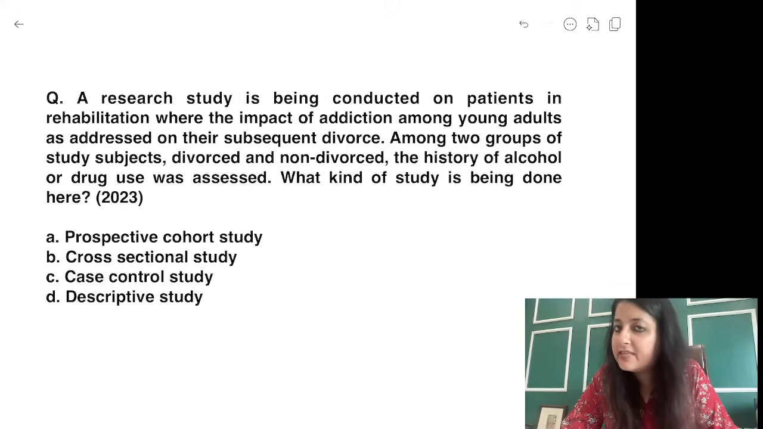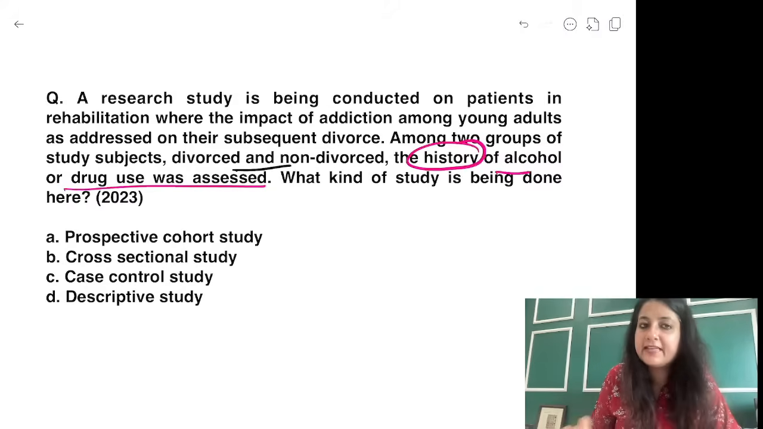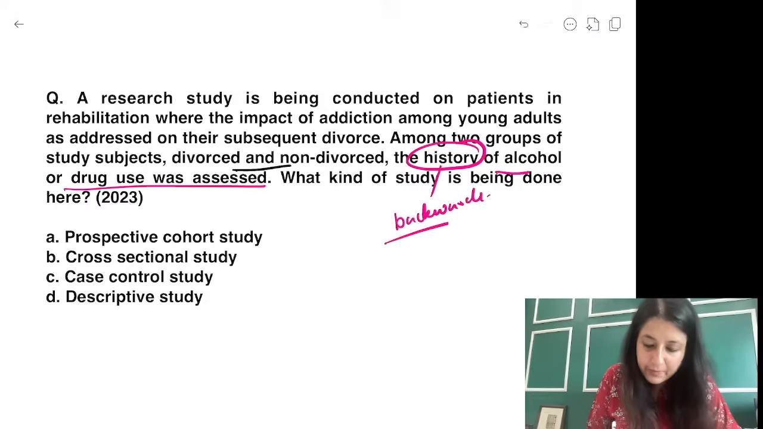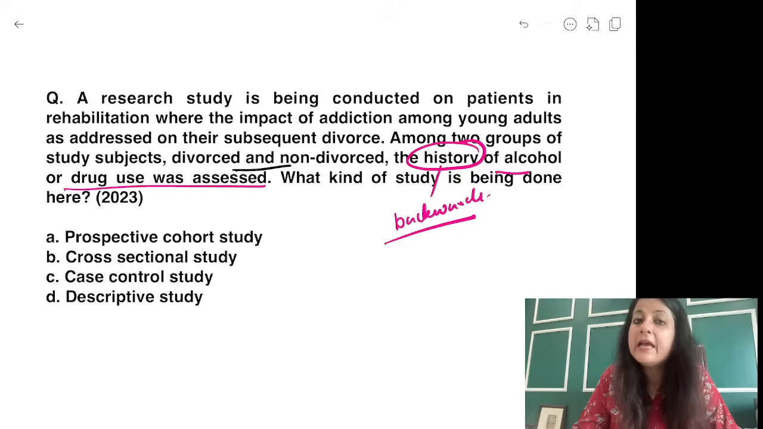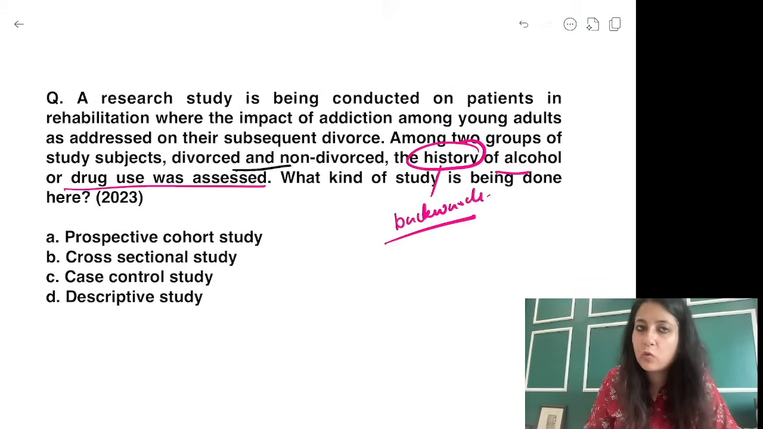A research study is being conducted on patients in rehabilitation where the impact of addiction among young adults is addressed on their subsequent divorce. Among two groups of study subjects, divorced and non-divorced, the history of alcohol or drug use was assessed. Now, आपको दिख रहा है, there's a buzzword history. That means we are going backwards. Now, when we go backwards, जब भी history होगा, backward की study होगी. It could be a case control, it could be a retrospective cohort, ठीक है. But over here आपको again figure out करना है, you have to figure out what is the exposure and what is the outcome.